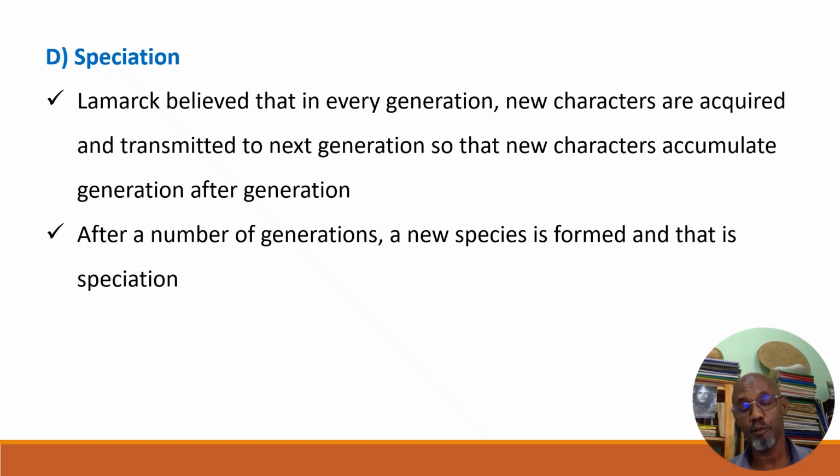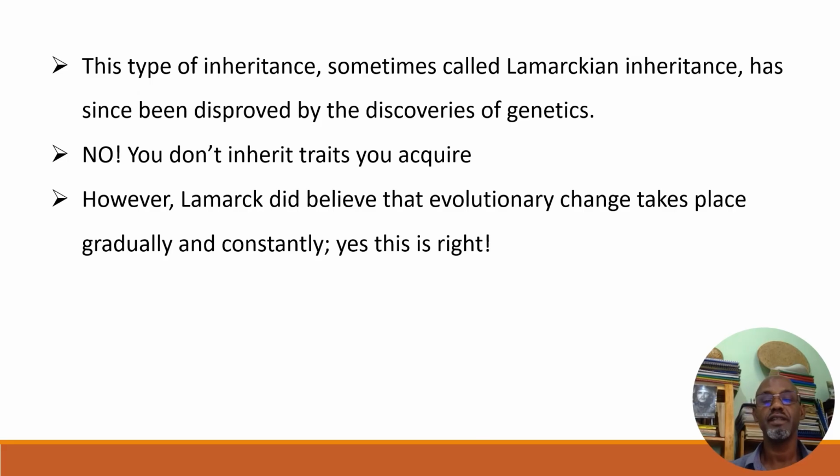Yes, in Darwinism as well as in modern science, a new species may arise from pre-existing species. Yes, there is speciation. But the speciation that happens in Lamarckism is because of inheritance of acquired characters, which is not right. You don't inherit acquired characters. This type of inheritance, sometimes called Lamarckian inheritance, has since been disproved by the discoveries of genetics. We have said it: you don't inherit traits you acquire.